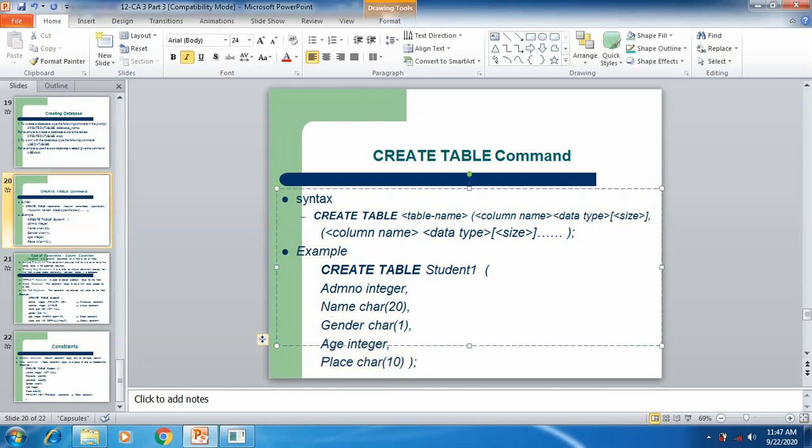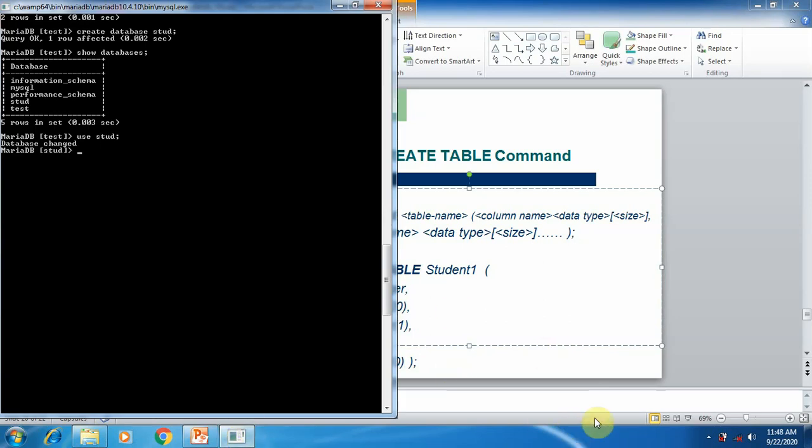So now we are going to execute the same command in the SQL prompt. Simply type the command create table and then give the table name stu1. I am going to shorten the name to stu1. After that, open the parenthesis, type the column name. So I am simply using this column name.